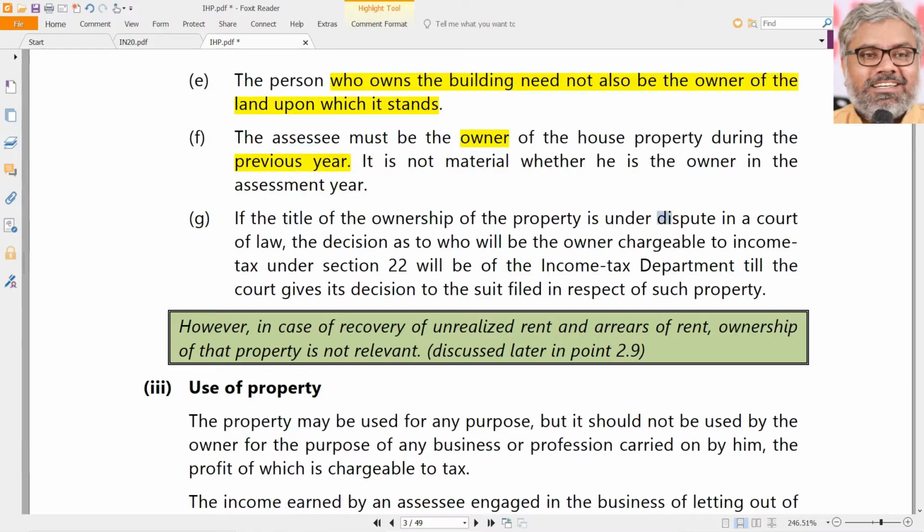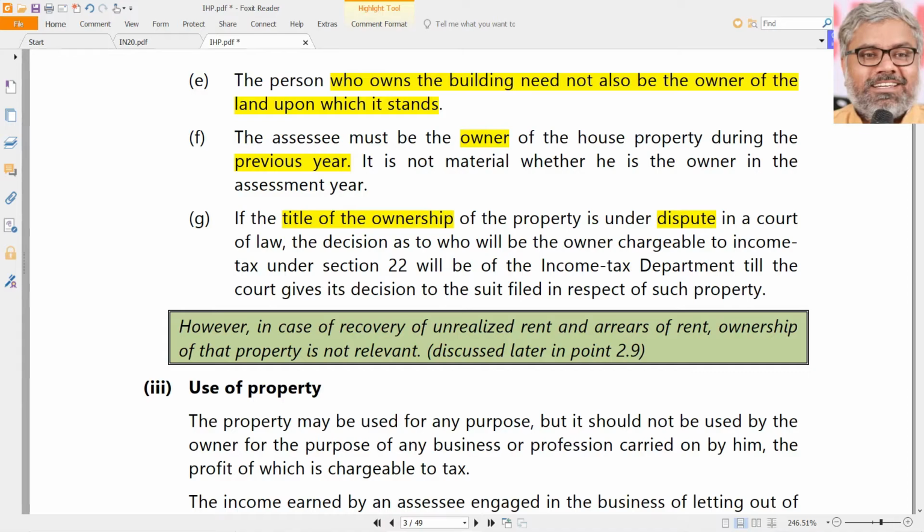And this is also another theory question which was asked as a case-based question once in the examination. The title of ownership of the property sometimes will be under dispute, naturally. So many properties are there which are disputed properties in the court of law. Then it will be difficult to identify against whom or for whom the chargeability of section 22 will attract.